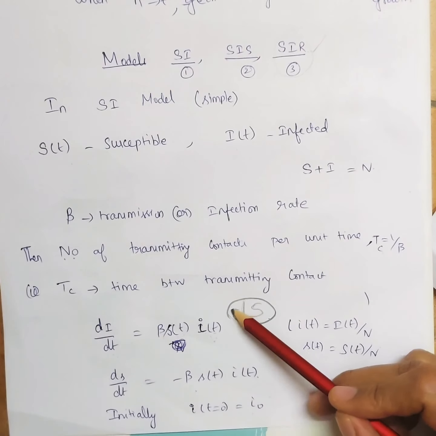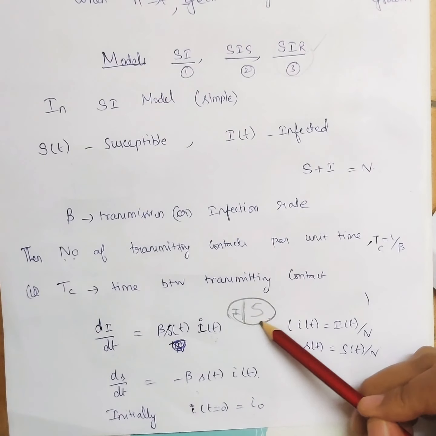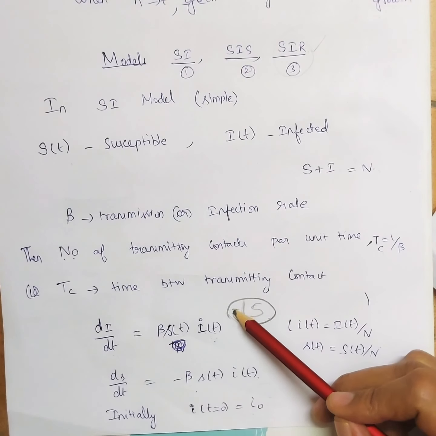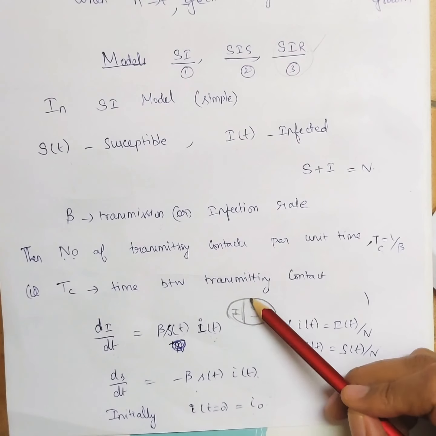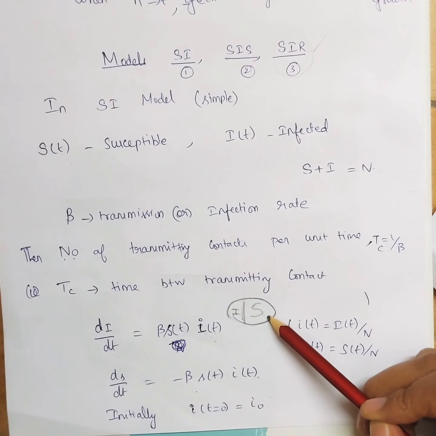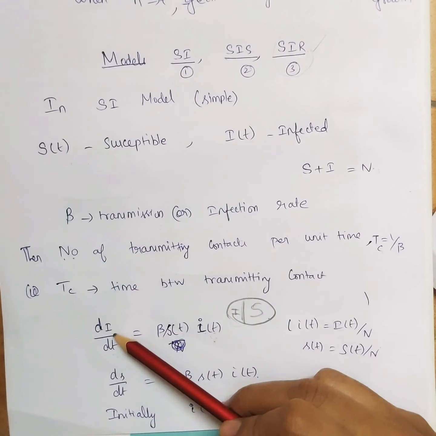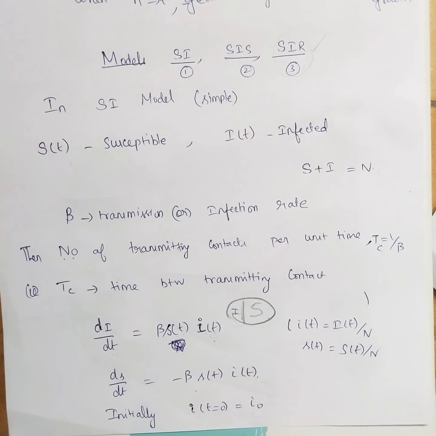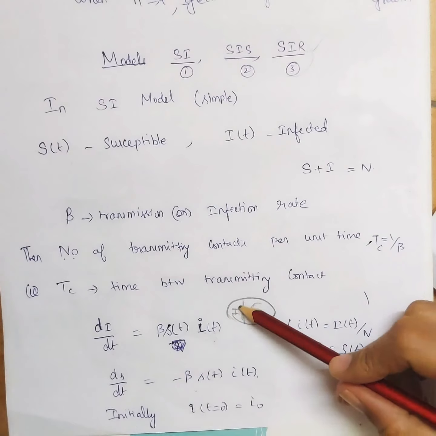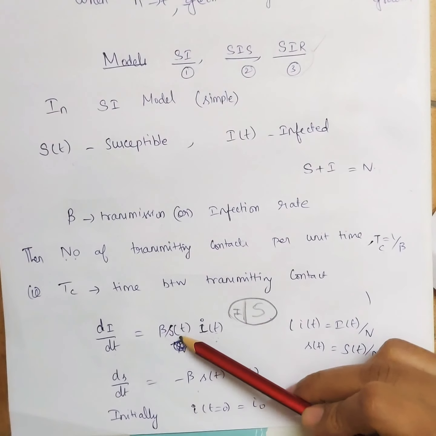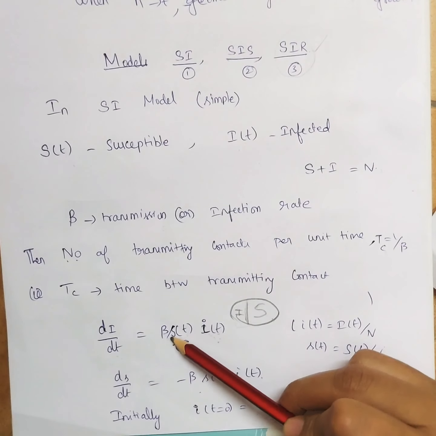Initially, very few will be infected and S will be more. So after a period of time, the number of infected people will become more and S will become less. So when there is more interaction between I and S, the infection rate will become higher. So S into I into beta.